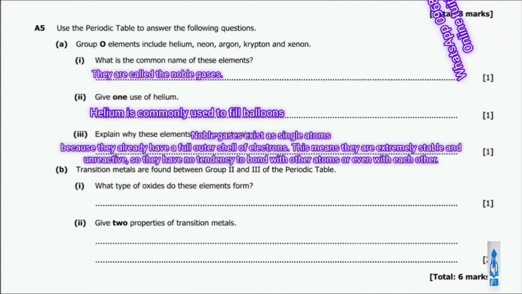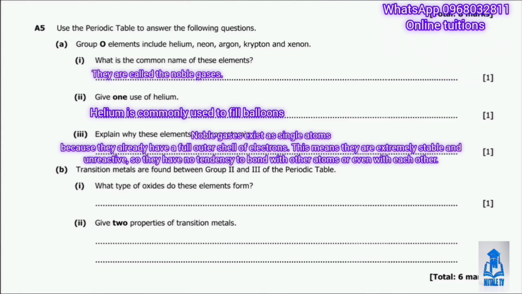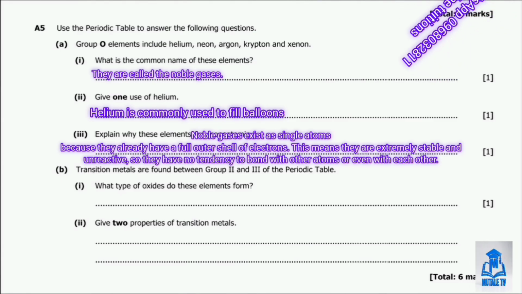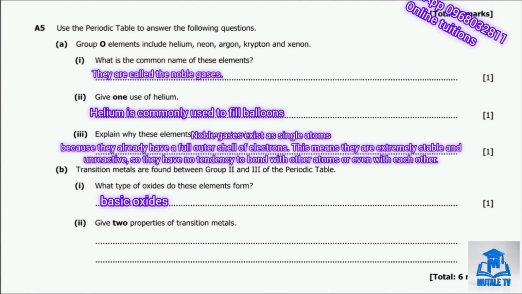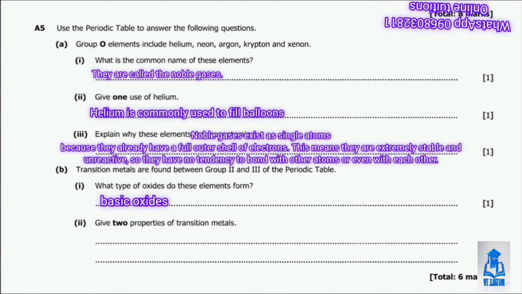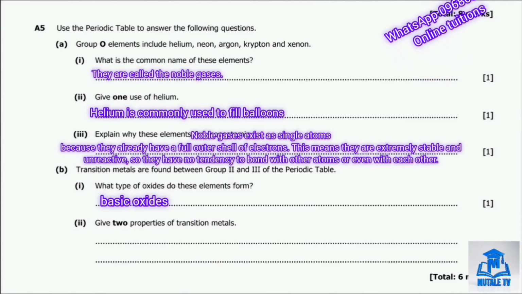Then moving on to question B. Question B tells us that the transition metals are found between group 2 and group 3 of the periodic table. Then part B1 asks us what type of oxide these elements form. So transition metals form basic oxides, though some can be amphoteric depending on the specific metal.